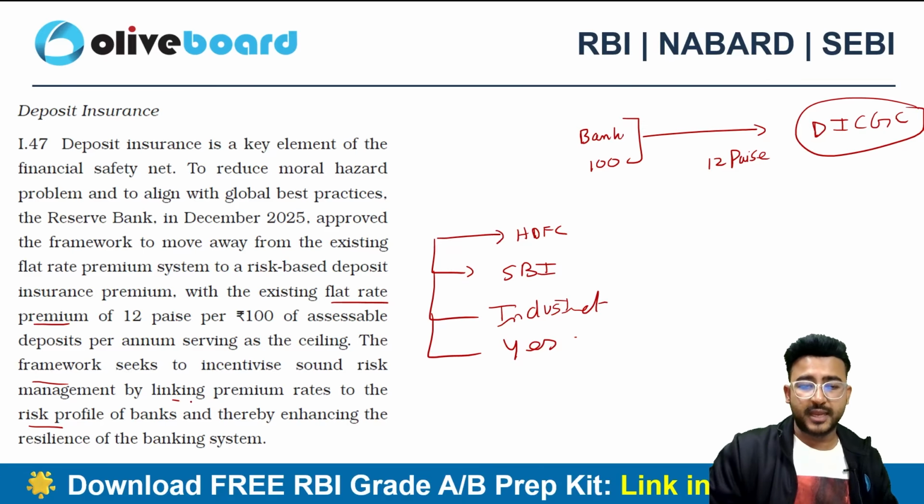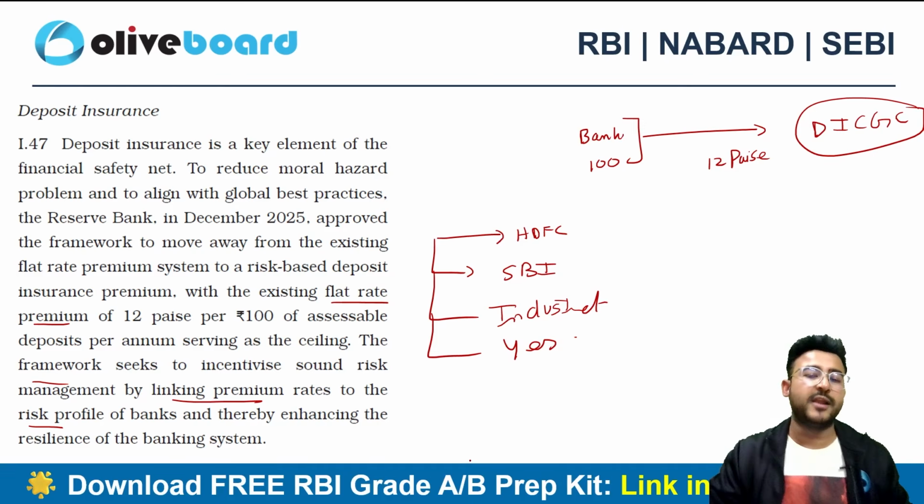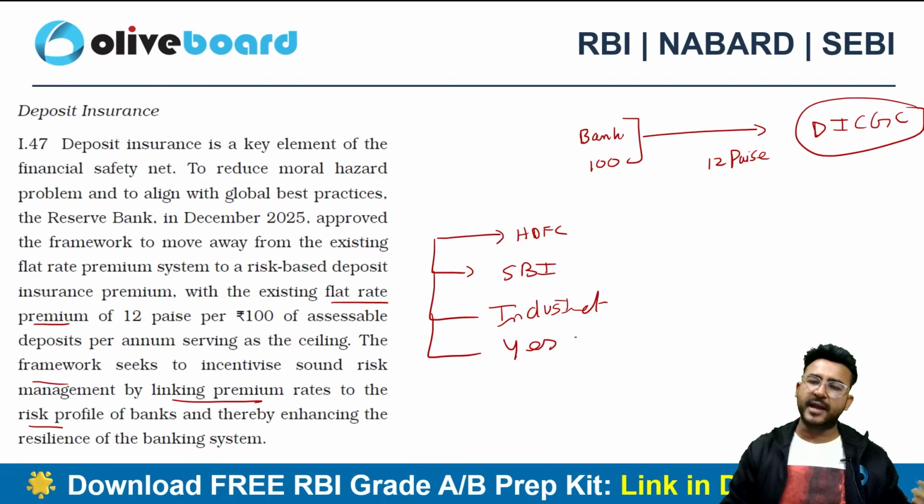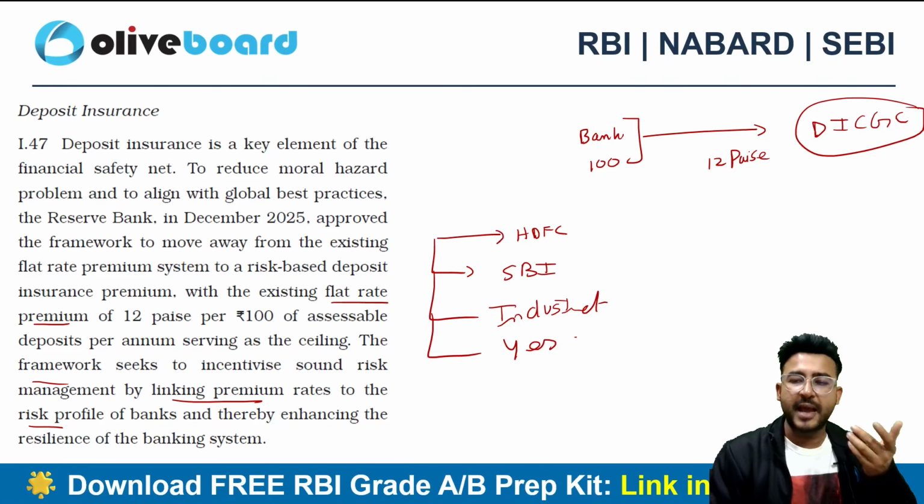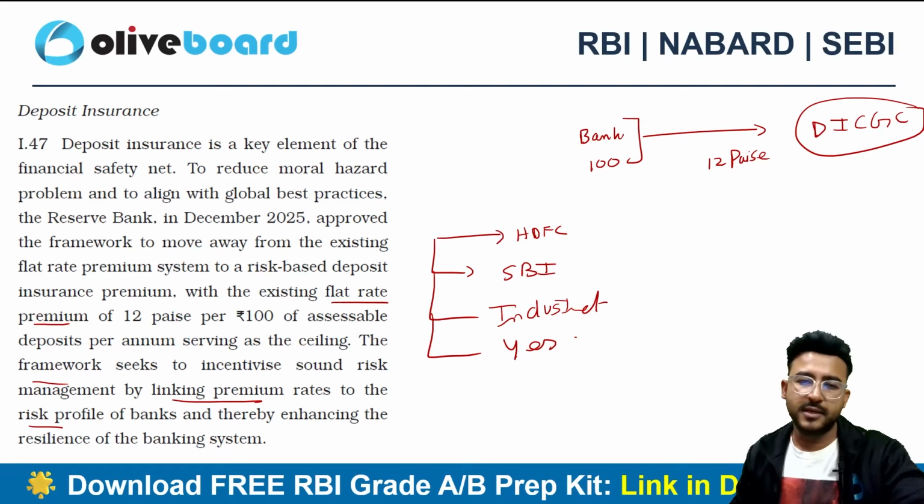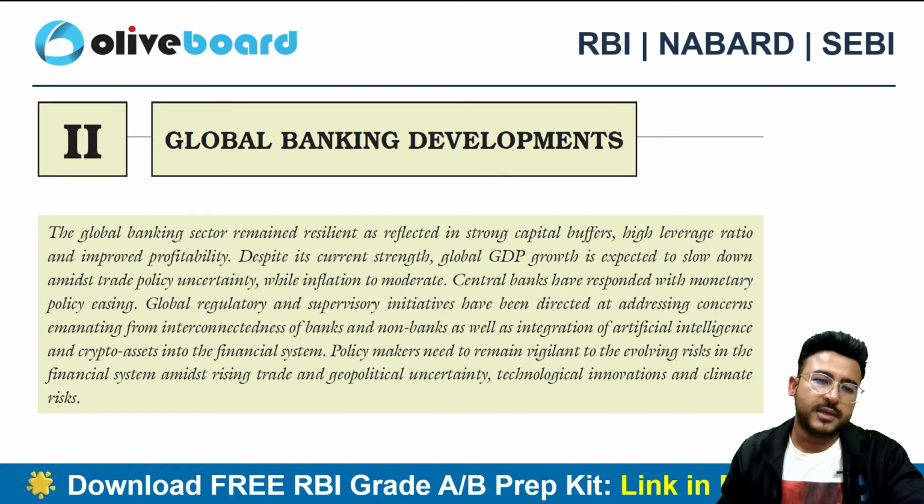The premium should be linked based on the risk profile of the different banks. So definitely Yes Bank has to pay more for the premium. HDFC Bank, being a stable bank, has to pay less for the premium amount, right?